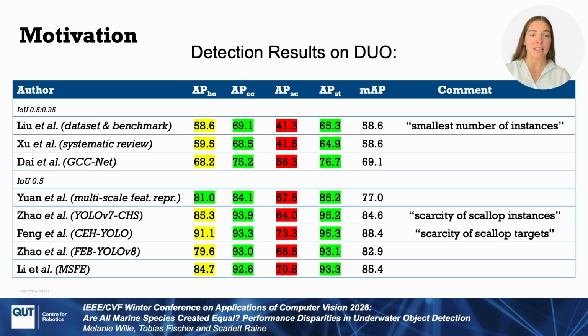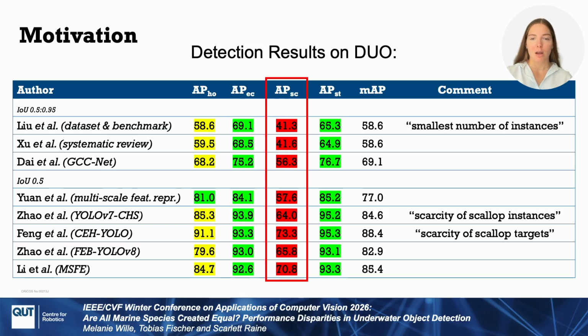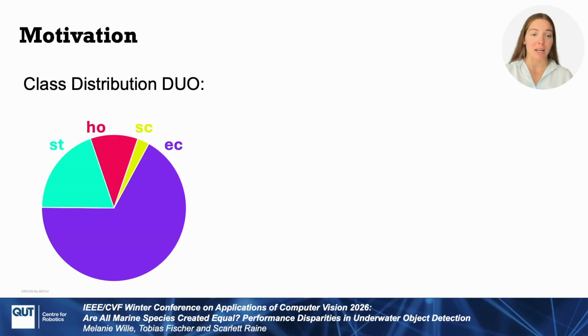Previous works on the Detecting Underwater Objects or DUO dataset report significantly lower performance on the scallop class. Most studies don't address this gap, but a few of them attribute the underperformance to the number of training instances. This seems reasonable when looking at the class distribution in DUO. Echinids dominate the data, but scallops are a clear minority.